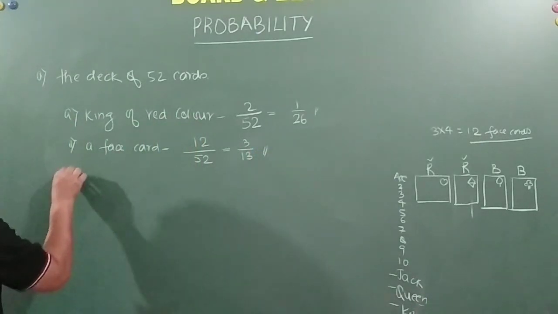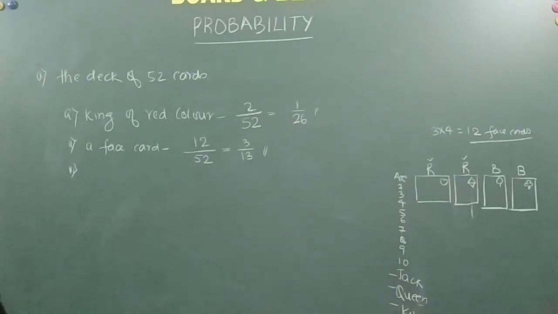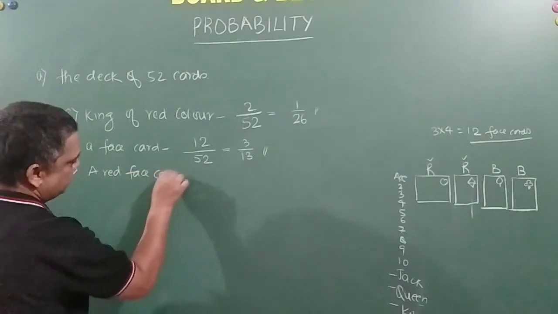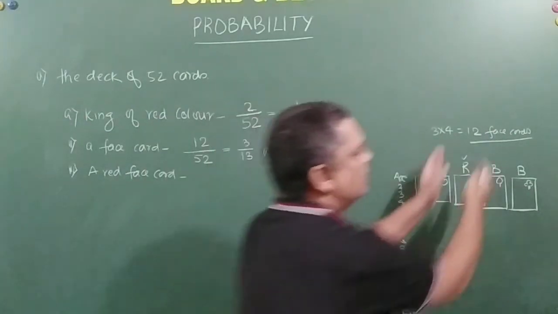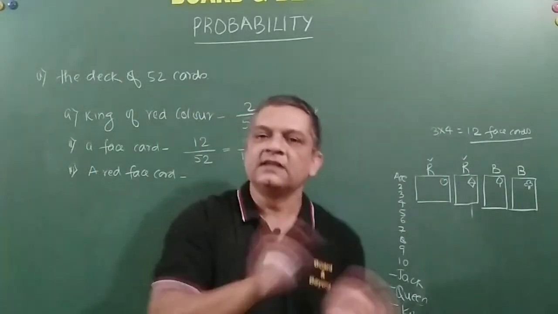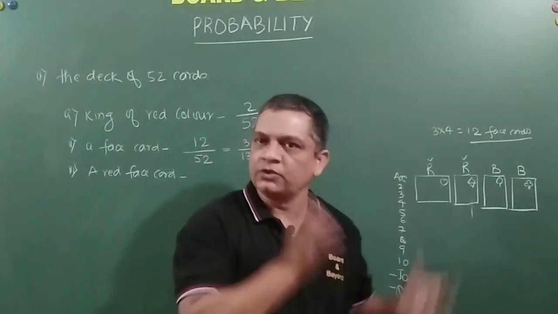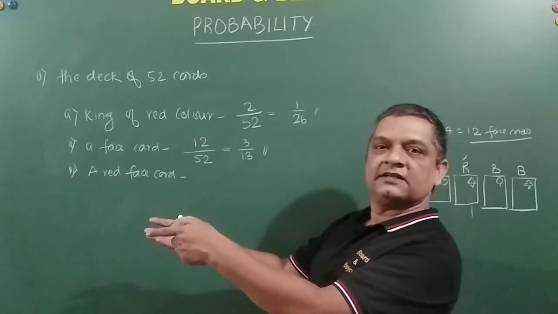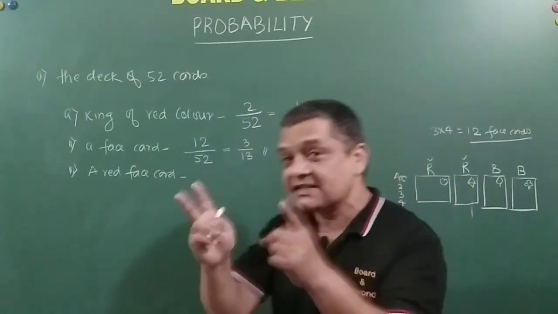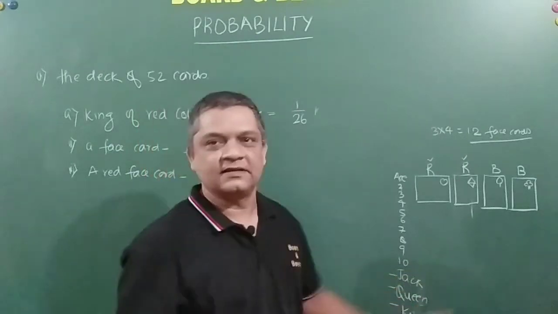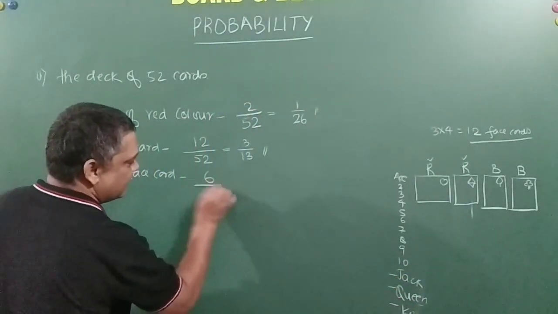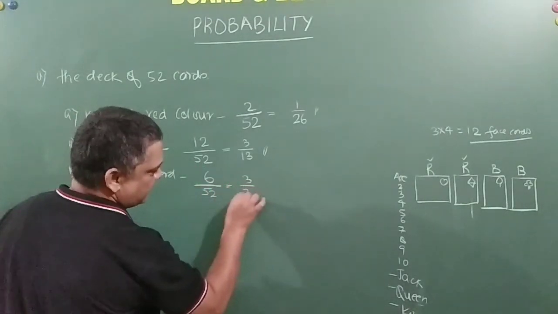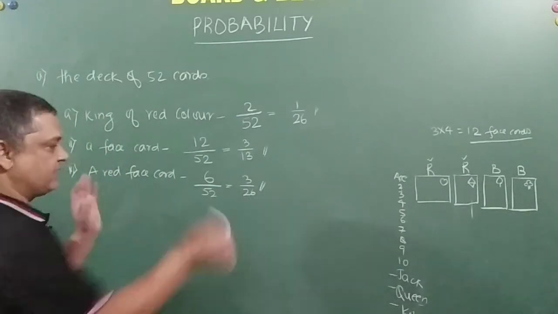Now the third one. What does it say, friends? A red face card. Now see friends, there are totally 12 face cards. In this, some are black and some are red. So 6 are black and 6 are red. So for this problem, my winning is if I draw anything out of those 6 red face cards. So my winning is only on 6, divided by 52, that is equal to 3 by 26. You are getting my point? How are we arriving at this?